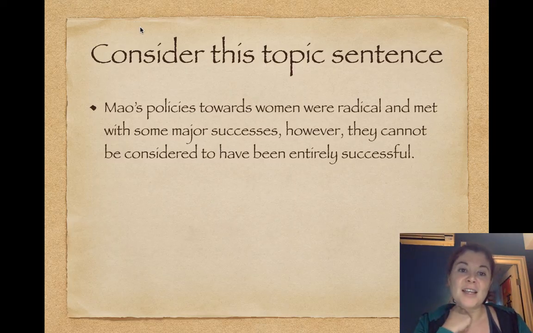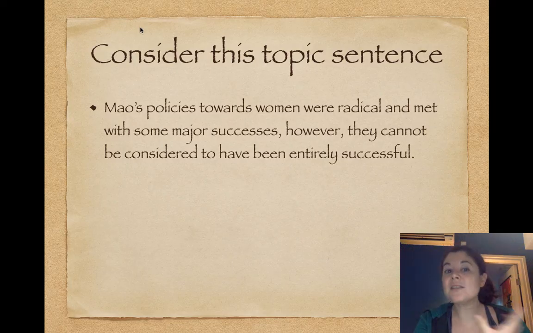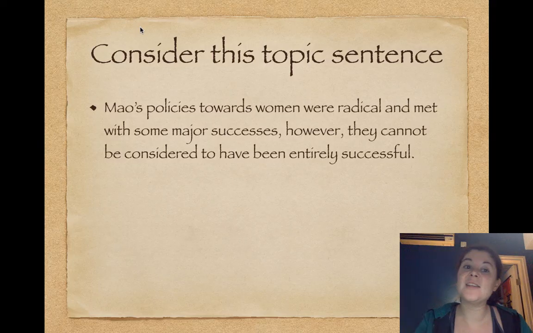The final thing is that it has to be related to the thesis. So let's assume that the question is, to what extent were one authoritarian leader's policies towards women a success? So this person's thesis is probably something along the lines of, Mao's policies towards women were, to a large extent, successful. However, they were not entirely successful. And so there we have it. You can see that if that's the thesis, it also is being addressed in this topic sentence.